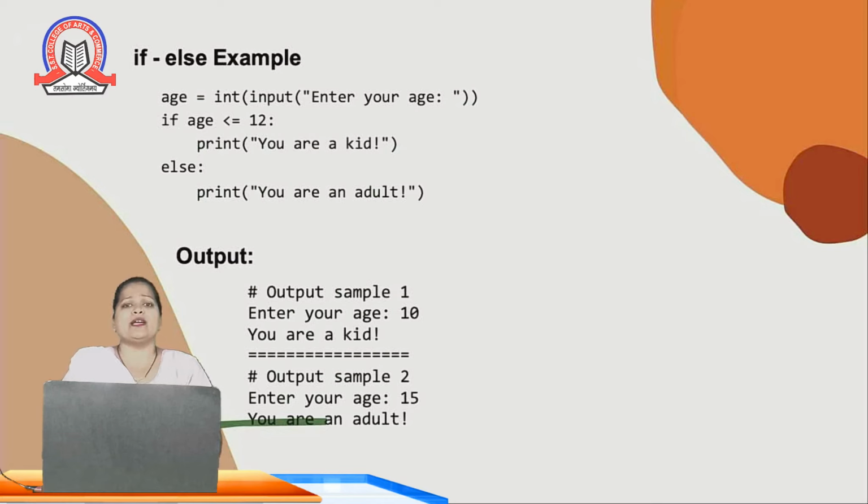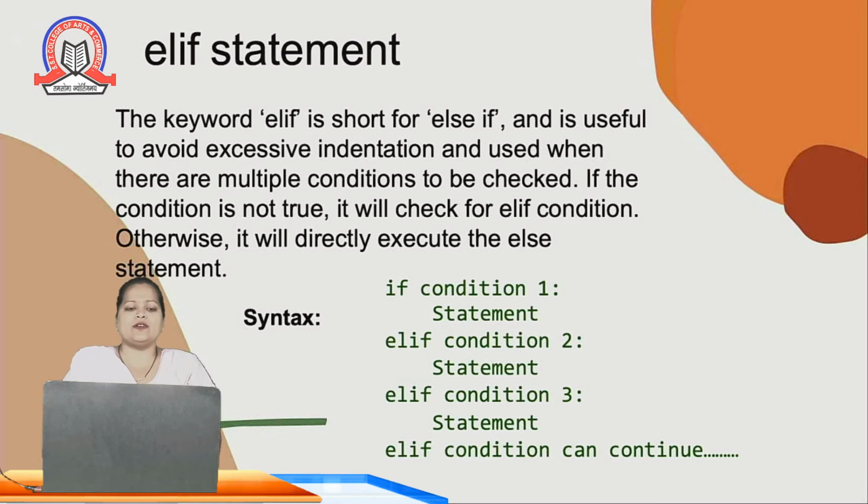Now what is meant by elif statement? Here I am giving only a single condition. If that condition is true, then it will print the if block. If that condition is false, then it will print the else block. But if suppose I want to give multiple conditions, then for that we can use the elif statement. See, I have explained that we can write a condition in front of if, but we cannot write in front of else. But when we want to give multiple conditions, so instead of only if else statement we can use elif. So using the elif statement we can give multiple conditions.